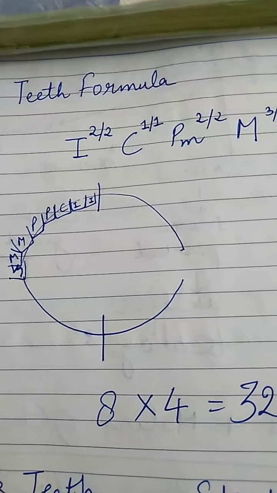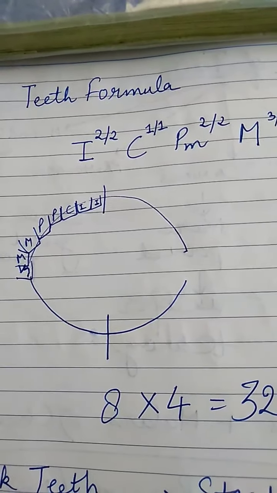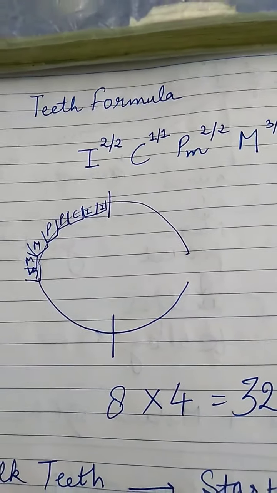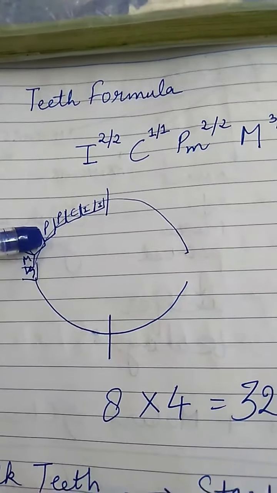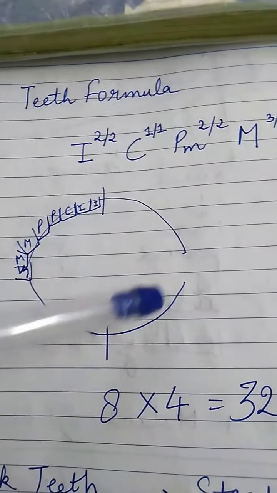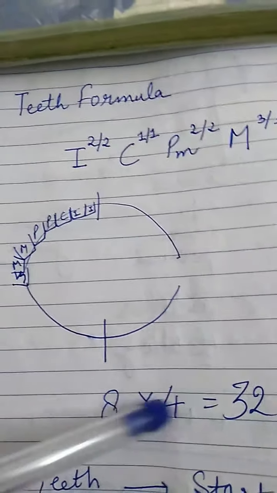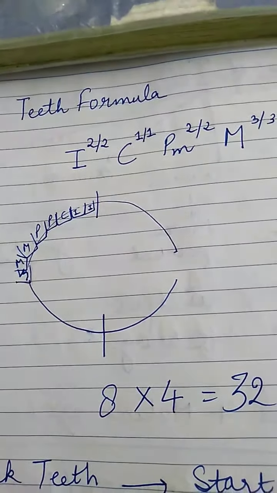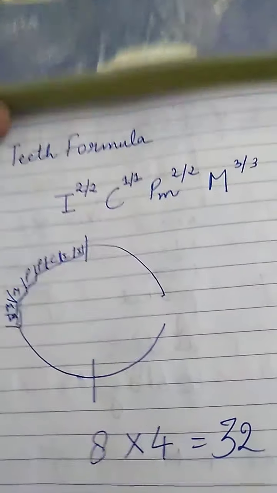So total how many? 2 plus 1 is 3, then again 2, 5, and 3, 8. So 8 teeth are present here, 8 same teeth here, 8 same teeth here, and 8 here. So 8 fours are 32. 32 teeth are present in our mouth. These are the permanent teeth. We will talk about milk teeth also afterwards.